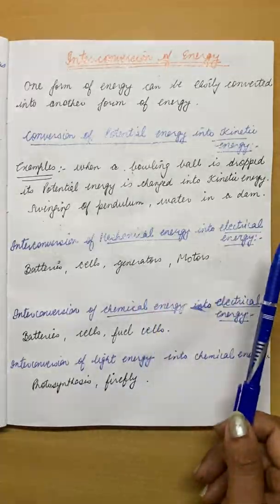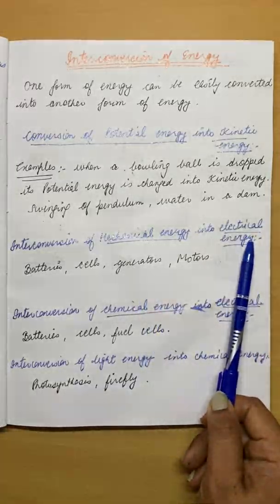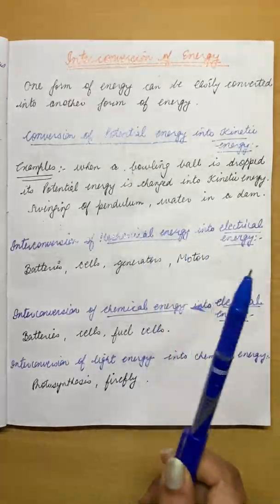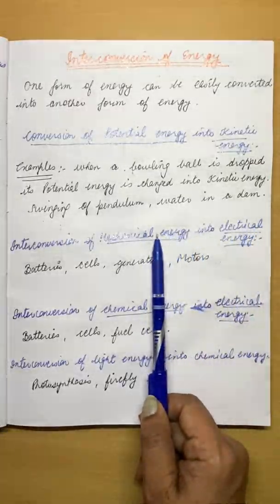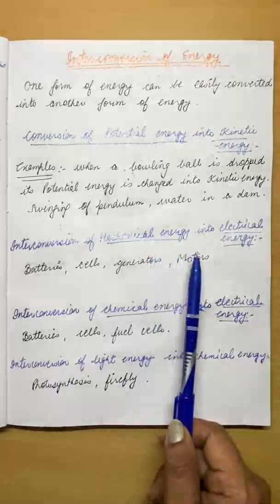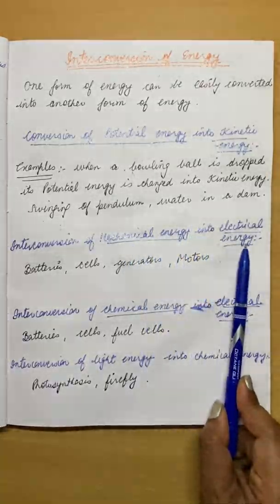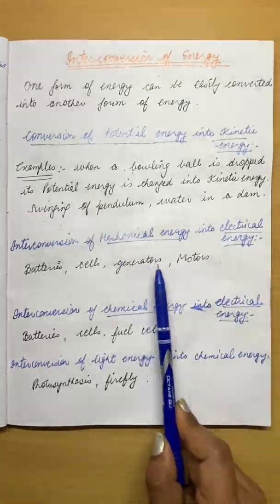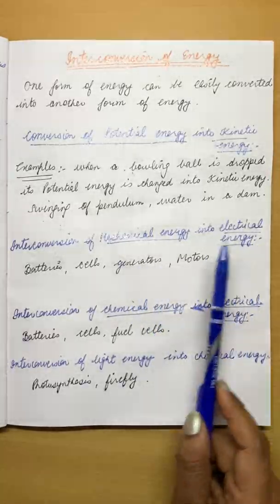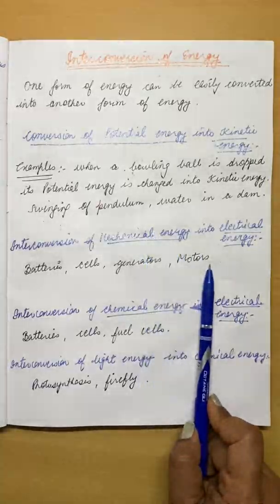And electric energy can be converted into mechanical energy by motors. If we want to convert mechanical energy into electric energy, we use generators, and if we want to convert electric energy into mechanical energy, motors will be used.